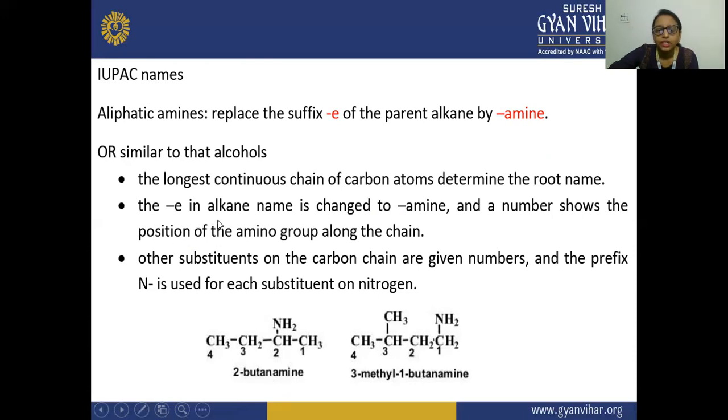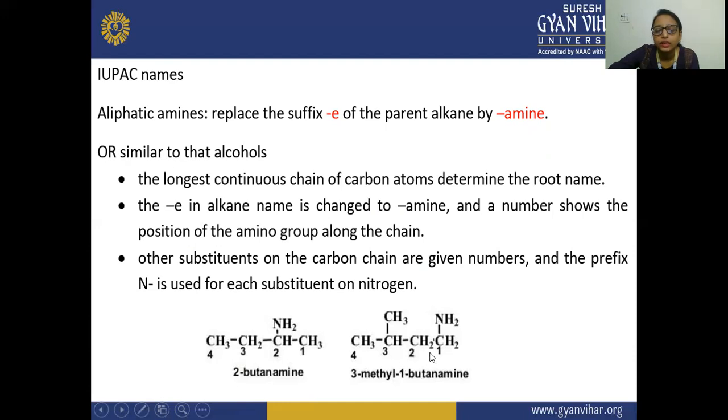See, the E in the alkane name changes to amine. So this E is replaced by amine, and on the second position this amine group is attached. That is why we are giving the number 2. So its name is 2-butanamine.